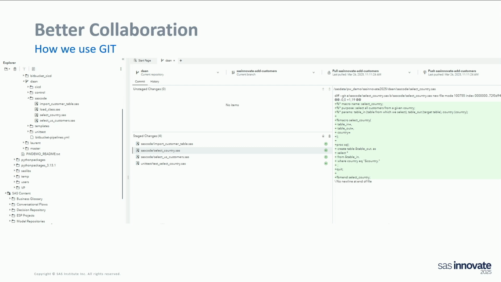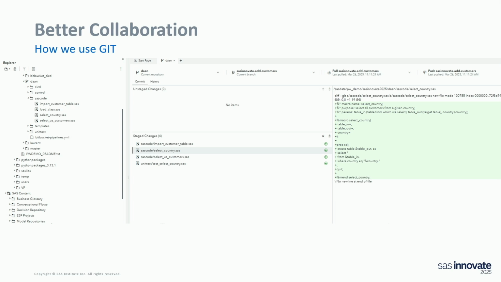So how this works in real life, not sure if you can see it real good, but on the top left you see a small folder with my name, that's Daan. So that's my local repository on the file system of SAS Viya. And this is a clone of the central repository we stored in Bitbucket. So if I want to get the latest version of this central repository into my own repository in Viya, I have to do a git pull. So this is a function that you can perform in the Git interface.